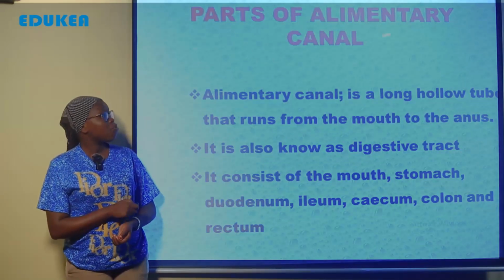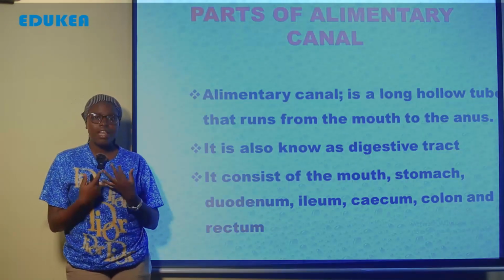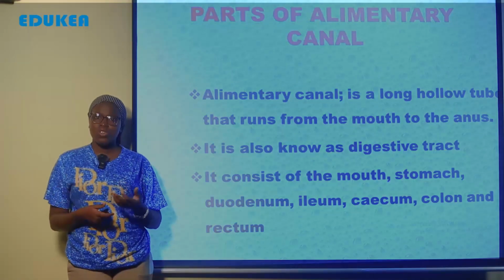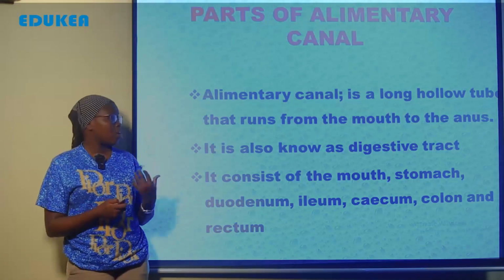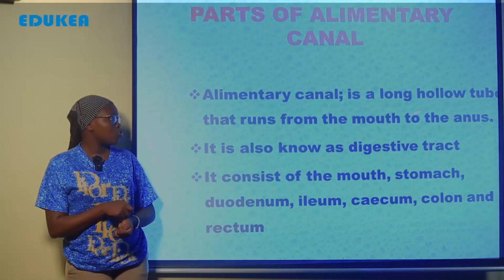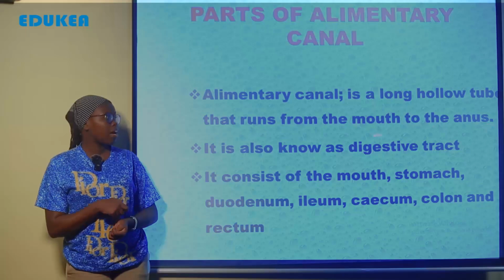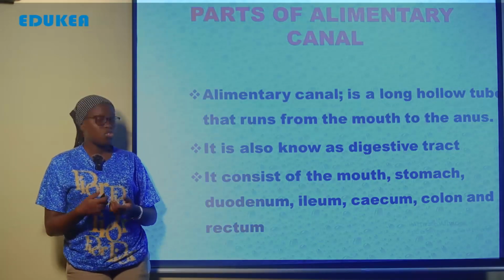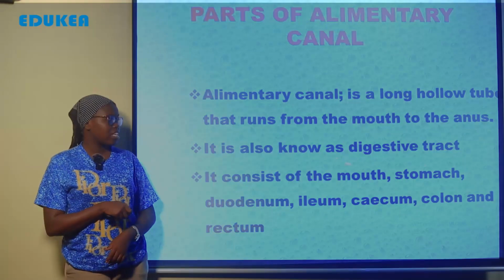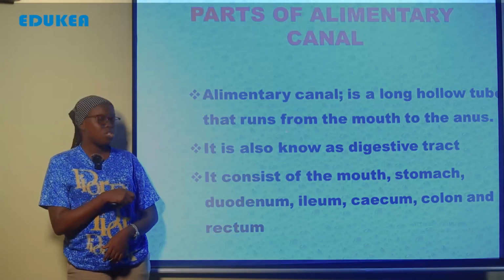Now, parts of the alimentary canal. We have said that the digestive system of a human being is made up of the alimentary canal and other organs like the liver and pancreas. Now, let us see the alimentary canal. The alimentary canal is a long hollow tube that runs from the mouth to the anus. So yenyewe ni hollow long tube ambayo inaanzia kwenye mdomo mpaka kwenye anus. It is also known as the digestive tract. You can term it as alimentary canal au kwa jina lingine ukaliita digestive tract.